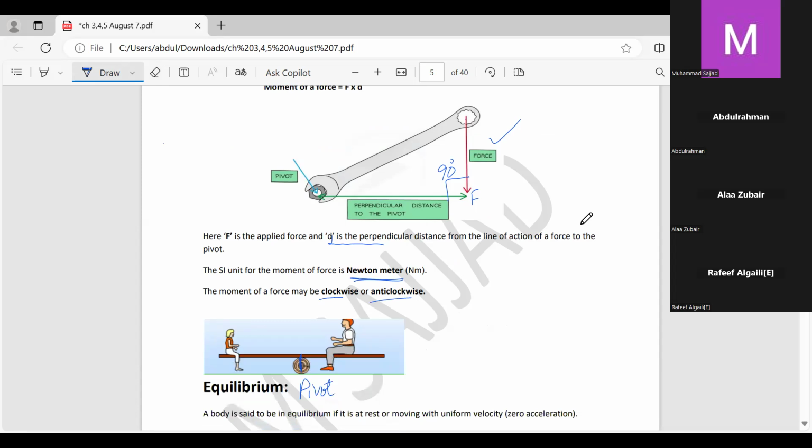To explain this, first of all, just imagine the dial of a wall clock. In general, 12, 3, 6, 9, and the rest of the numbers are in between.